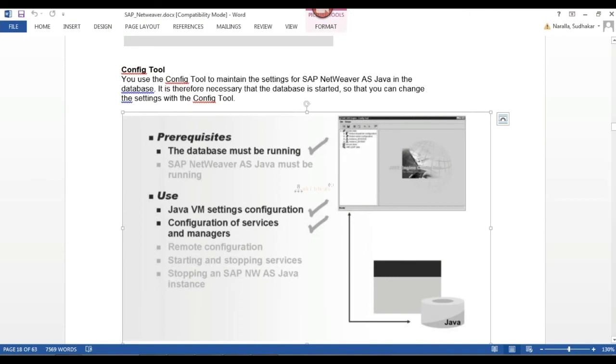We'll see practically at OS level how we can open a config tool, Visual Administrator, and NWA. NWA means NetWeaver Administrator.